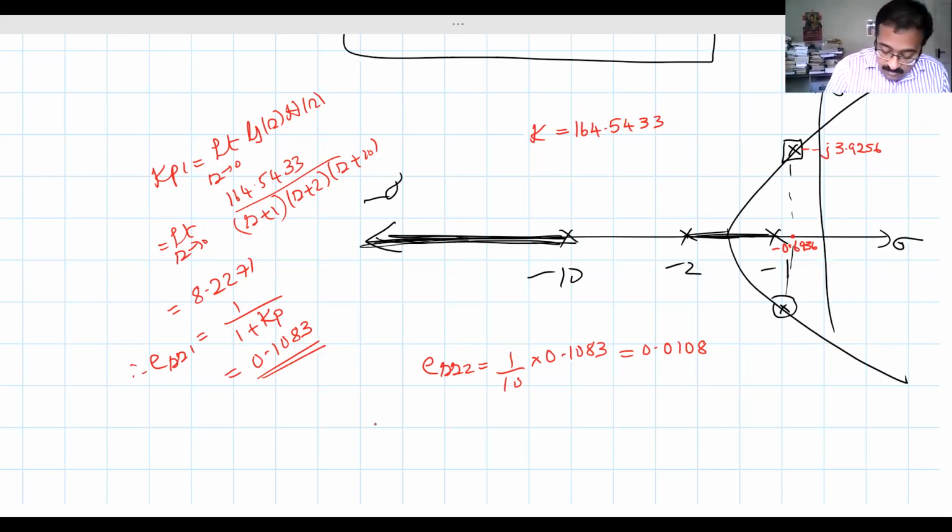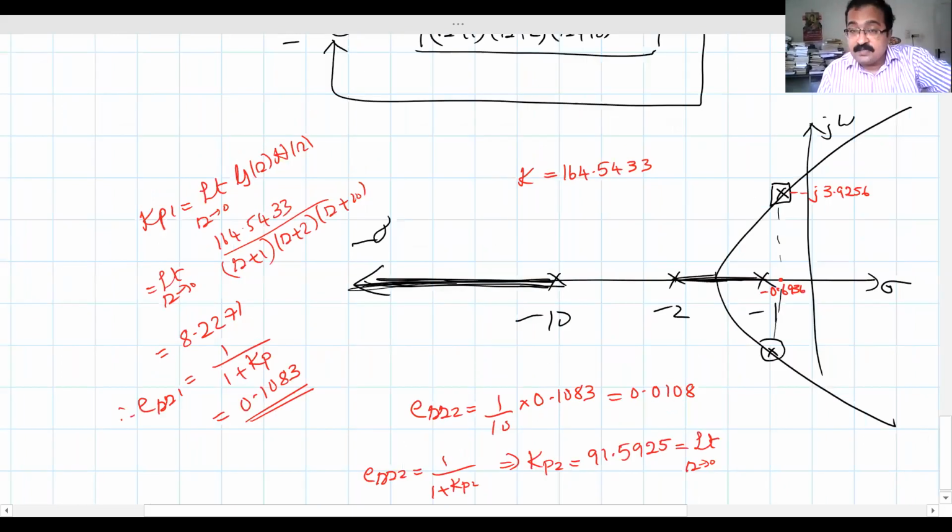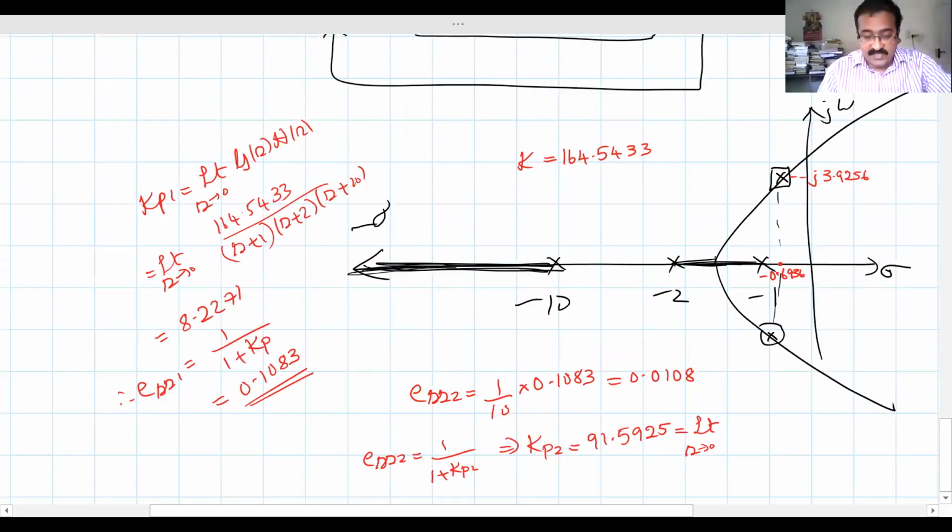Because ess2 is nothing but 1 divided by 1 plus Kp2. So what will be our Kp2 now? If you substitute this, you will get 91.5925. Now what is Kp2? Limit s tends to 0 of G(s)H(s). Keep in mind Kp2 is the position error constant with the compensator.